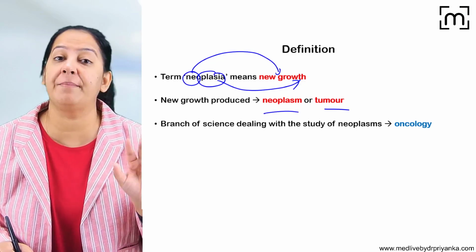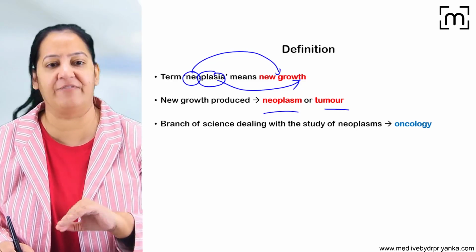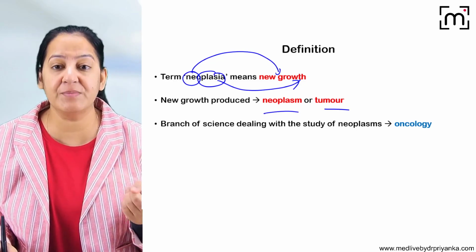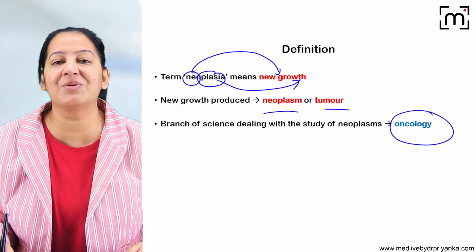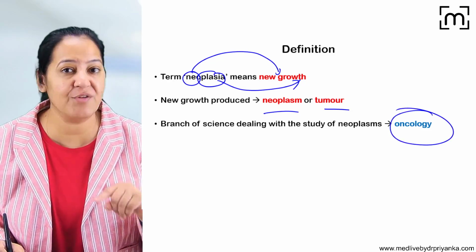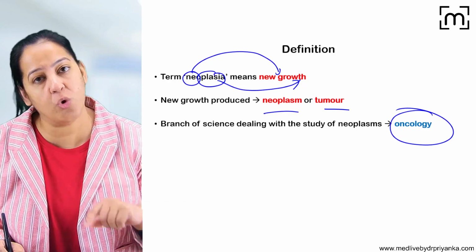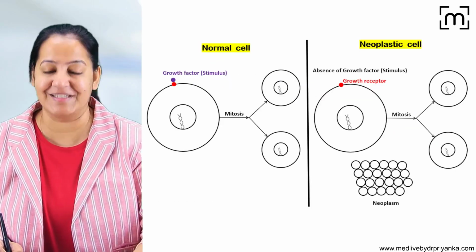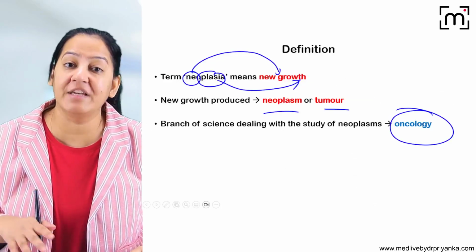Neoplasm and tumor are of two types. It can be benign, it can be malignant. We will see it further. The branch of science which deals with the study of the neoplasm is known as oncology. The specialist of oncology is known as an oncologist. So let's start it.